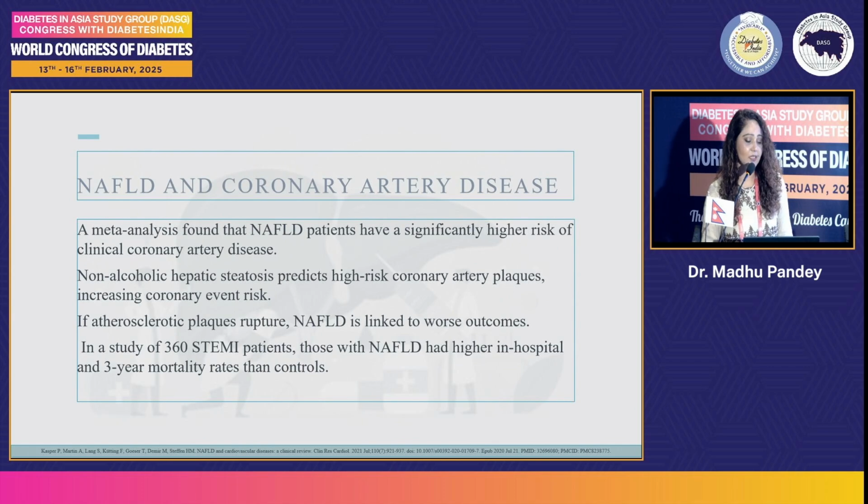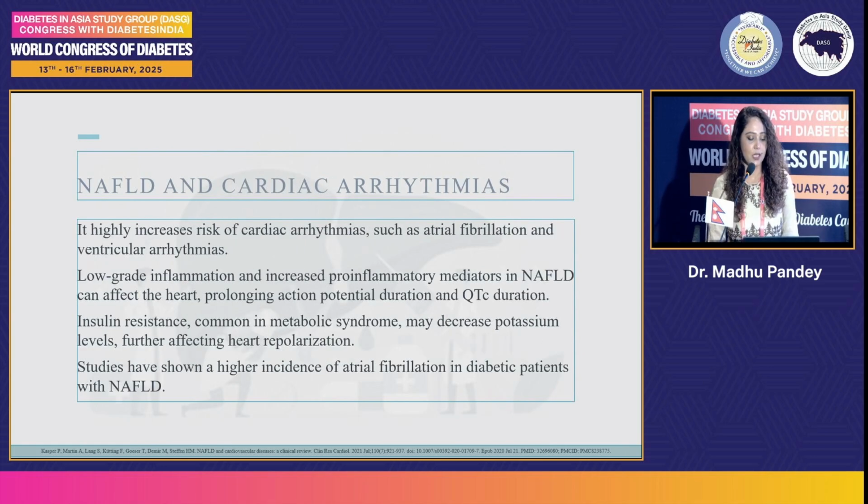So a meta-analysis has found that NAFLD patients have a significantly higher risk of clinical coronary artery disease, and it predicts high-risk coronary artery plaque, increasing coronary artery events. In a study of 360 STEMI patients, those with NAFLD had higher in-hospital and 3-year mortality rates than controls. And it increases arrhythmias, such as AF and ventricular arrhythmia.